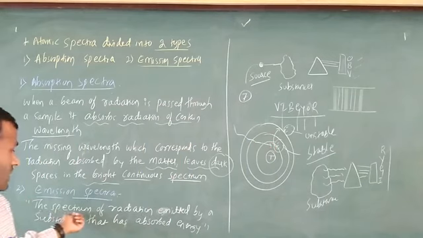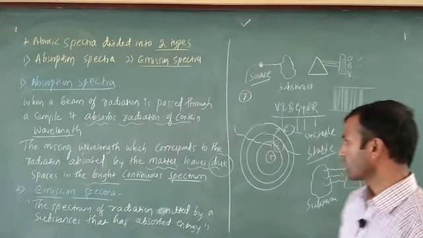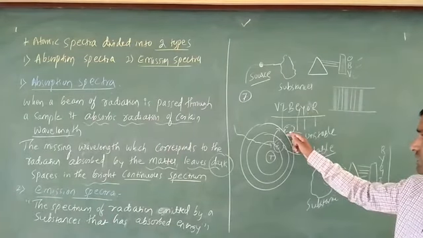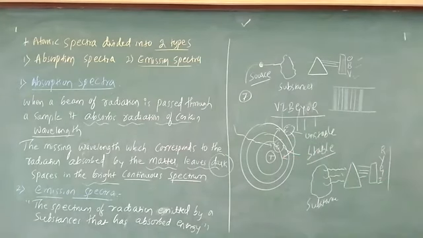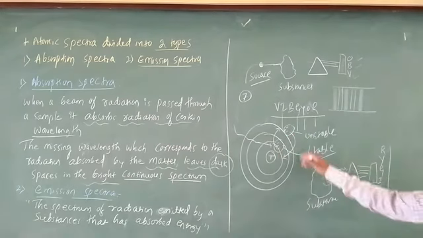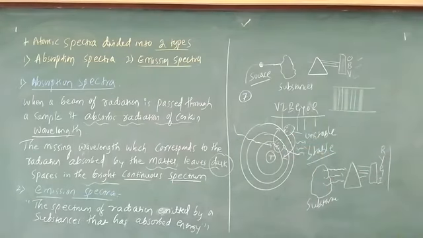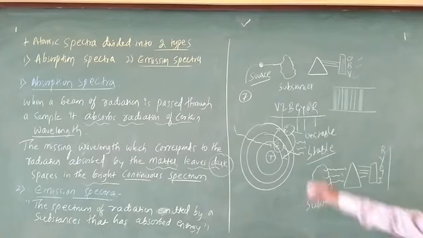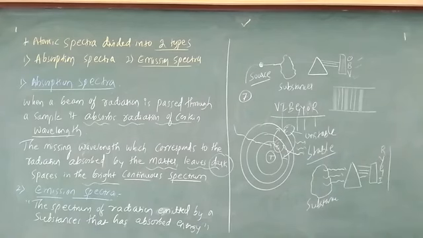According to the definition, it is the spectrum of the radiation emitted by a substance that has absorbed energy. You know very well that this higher energy is unstable, so it comes back to its original position, that is, lower energy. It starts emission of electromagnetic radiation. These radiations pass through the prism, and after that I get the remaining dark spot and light colors. This indicates the emission spectra.